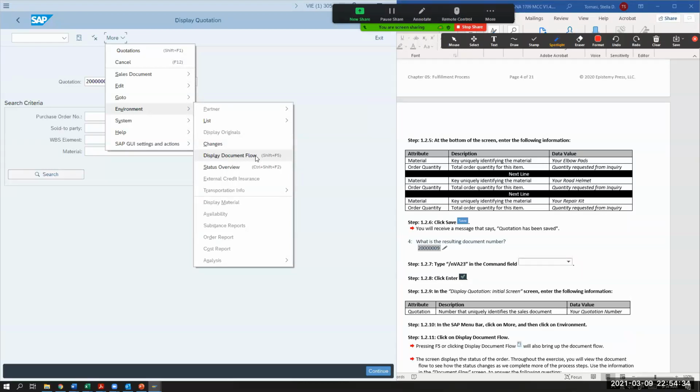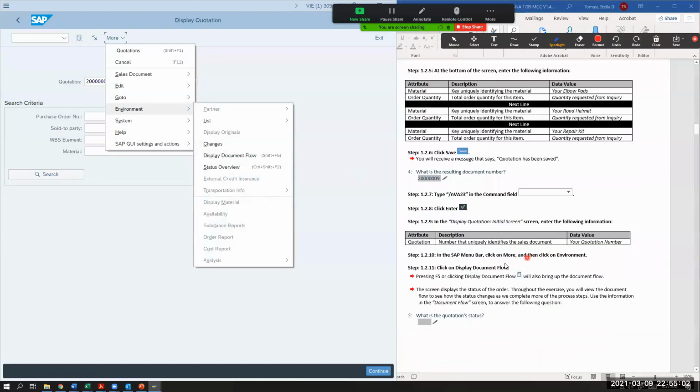Before I click on it, I'm going to just go back here. Pressing F5 or clicking Display Document Flow, which is this little icon here, will also bring up the document flow. So take a look here. They're saying this little icon will also bring up that document flow screen that we want to go to. So there's two options. You could use this icon, or you can go into More, Environment, and then Display Document Flow.